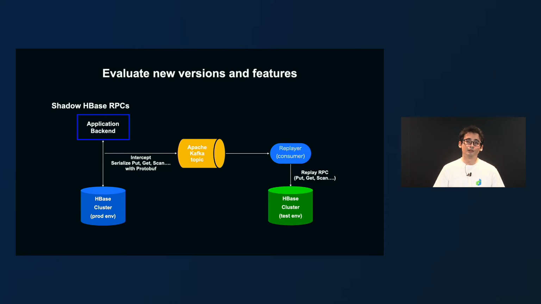We do that by intercepting the requests the application backend makes to the production HBase cluster, serializing the requests, and sending them to Kafka. Then we replay those requests with a small consumer into our testing HBase cluster. Then we can try new versions or features and see if we have some bugs or any performance regression in a safe environment with almost identical traffic as production.